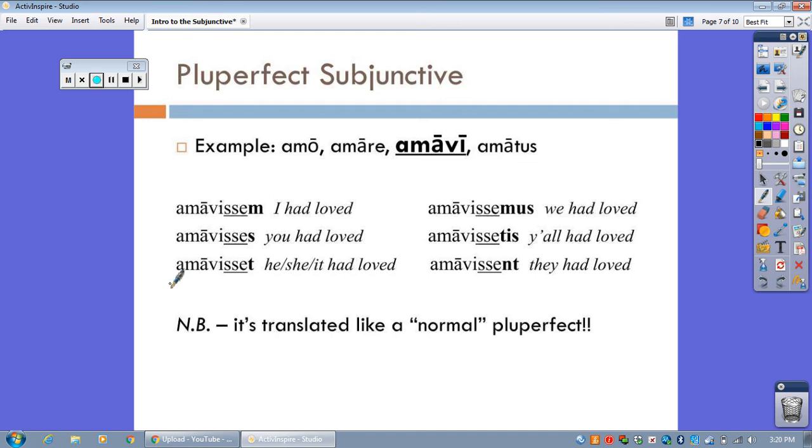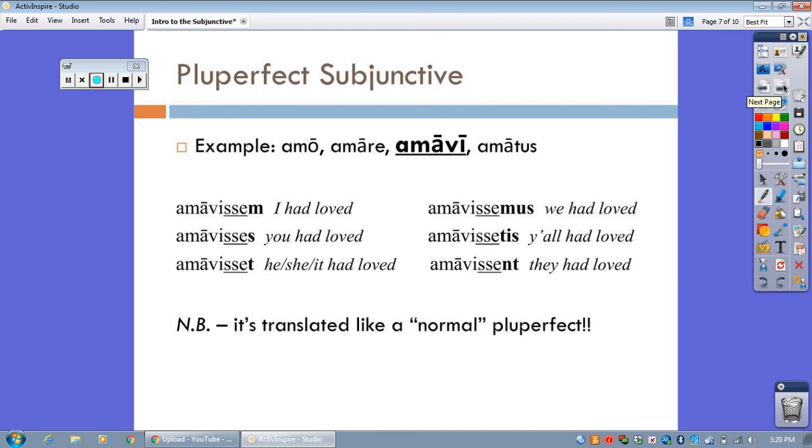And look at this. Amavisset. It's translated he, she, it had loved, just like amaverat, normal old pluperfect, would be translated he, she, it had loved. Once again, the difference is in the idea that's being expressed. If you see amavisset, it's subjunctive, so there's some sort of vagueness or doubt or hesitancy or potential action. If you see amaverat, aka the normal pluperfect, that's just a statement of fact.